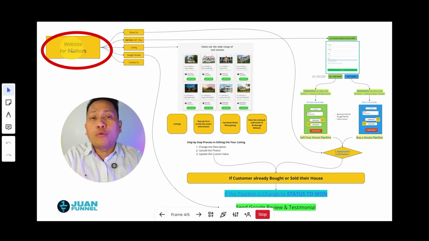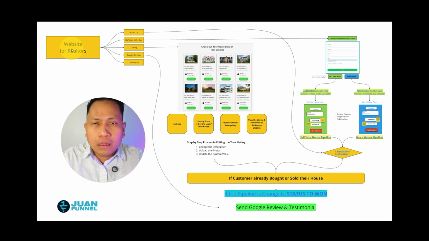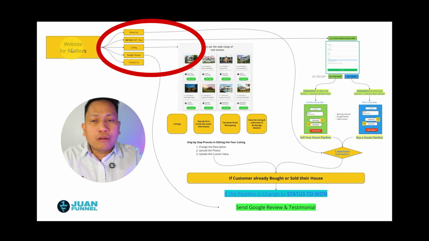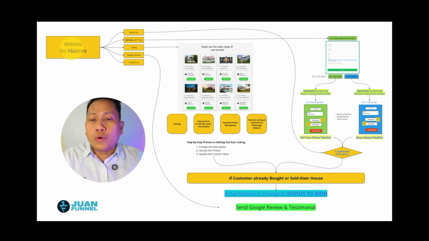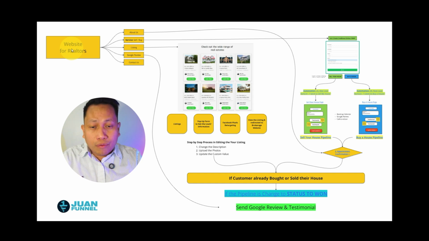I know the majority of realtors have a website, but I want you to assess yours. Do you have the following pages? About us, service, listing, Google review, and contact us. If you say yes, then I want you to check again. Do these pages have the right call to action? Are you able to put a booking link? If you already have a listing, can you collect and capture data? Because if not, you need to reconsider this playbook for you.